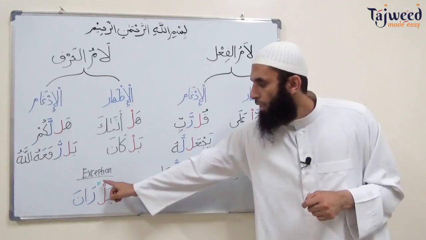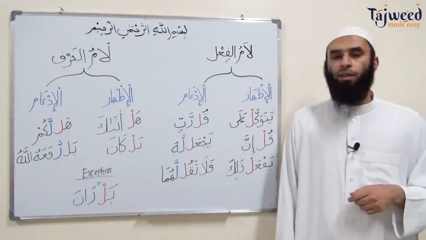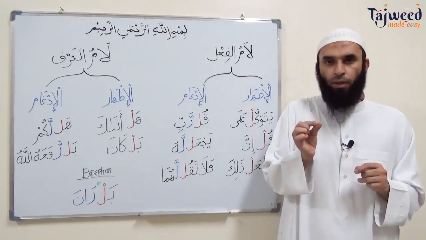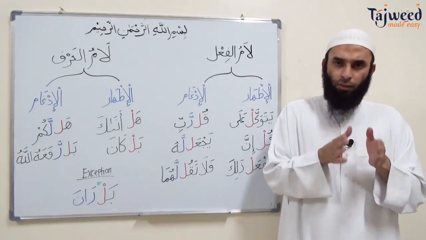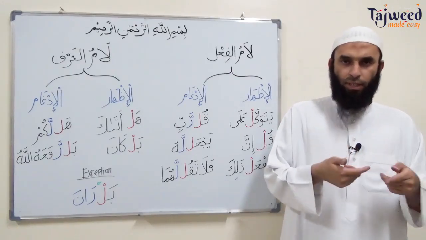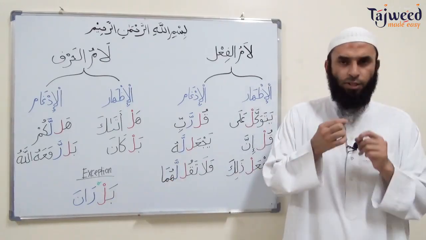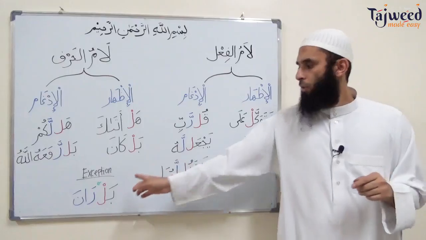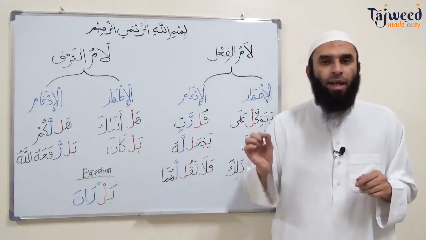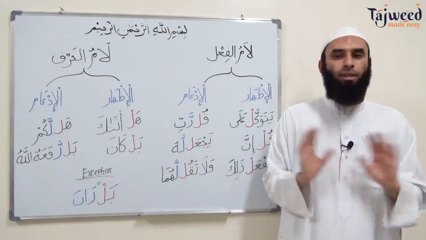You notice in the Quran a little sin at the top between the two words. This just means you are going to stop. This pause is going to be less than a normal stop, where we take a new breath. We're going to take a short pause and carry on with the same breath. So, bal rana, that's it.